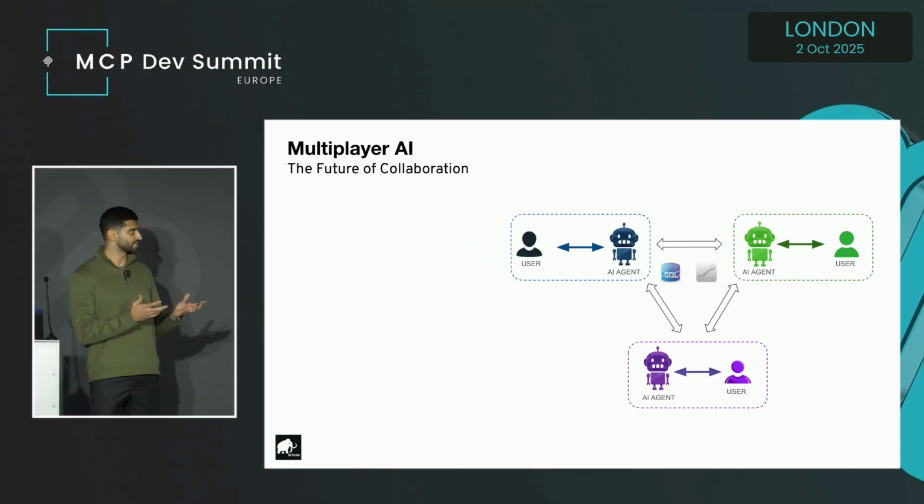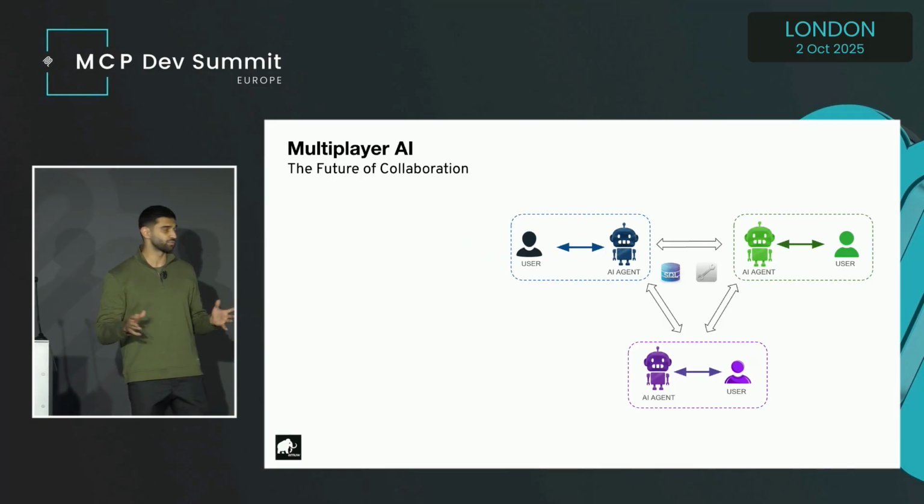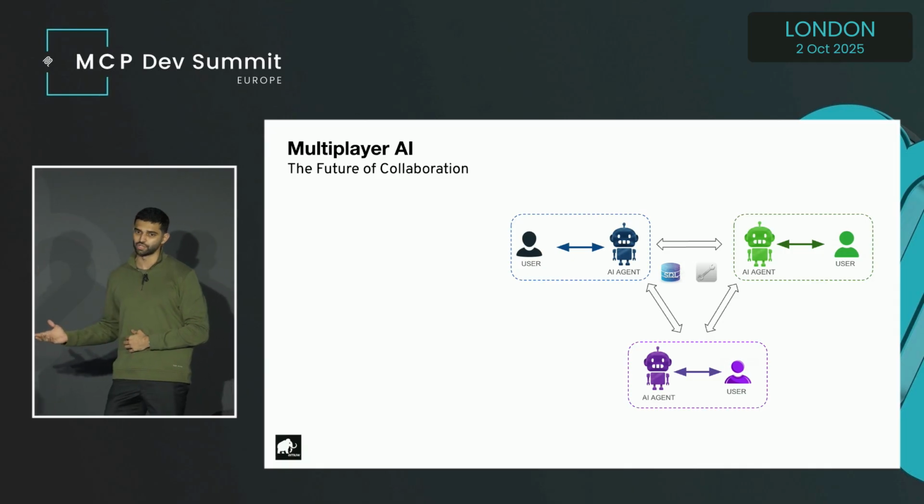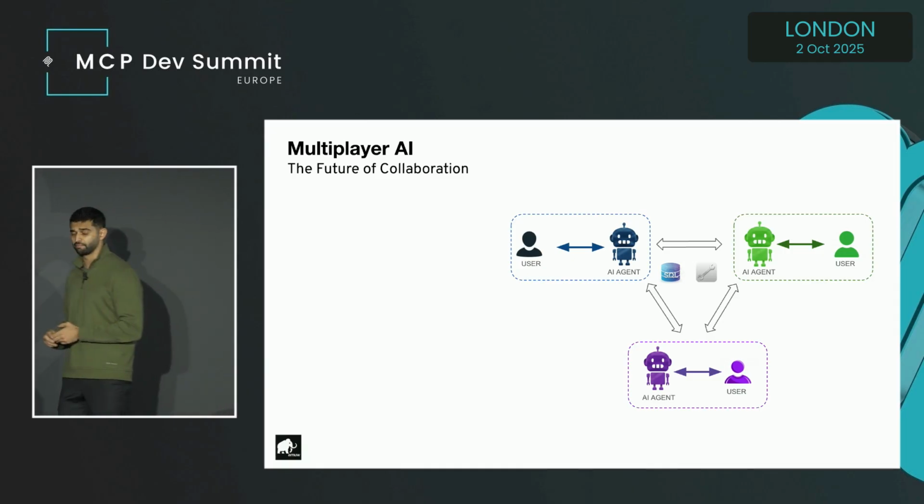Now, let's get into the fun stuff, multiplayer AI. We've all used AI as a personal assistant, a one-on-one, a single player, where you ask a question and it answers you. It's helpful, but it's limited. What if AI was multiplayer, where users and agents all work in a shared space? So instead of just you and your assistant, you enter this shared space where your agent can collaborate with other agents. Other agents bring their own expertise, their own knowledge, and their own perspective.